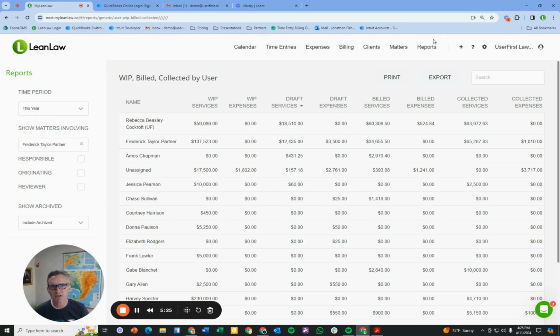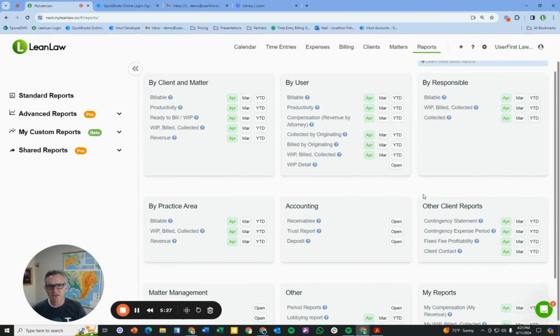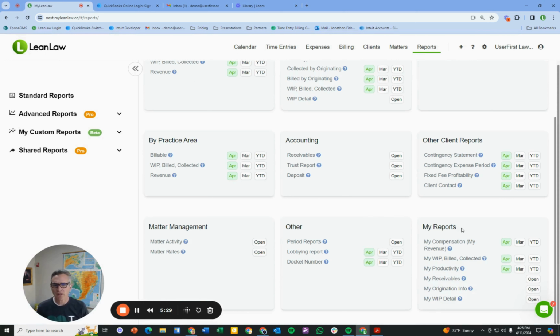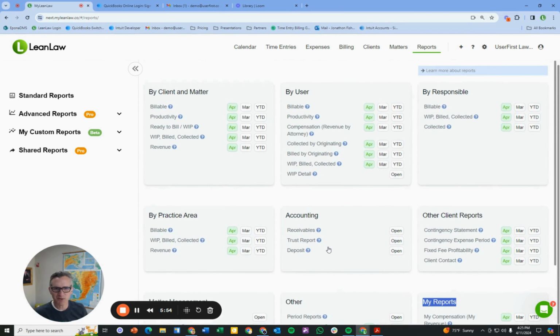Let's get that approved. The last note I want to mention is that, of course, we want to have it so that not everyone sees everything, and that's why we have this called My Reports. It's a permissions function that constrains this data set, so only a particular stakeholder would see their report. Now, if you were the managing partner, you might see all of this data, or if you were, say, a non-equity partner, you might want to just see My Reports. So that is reporting, a high-level view of reporting for LeanLaw.